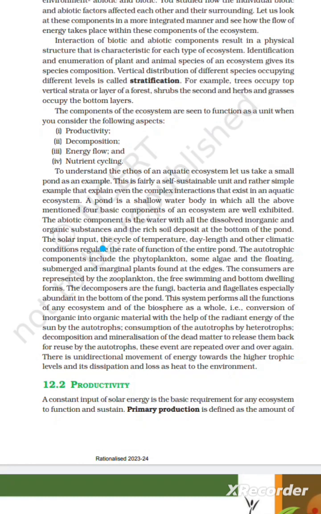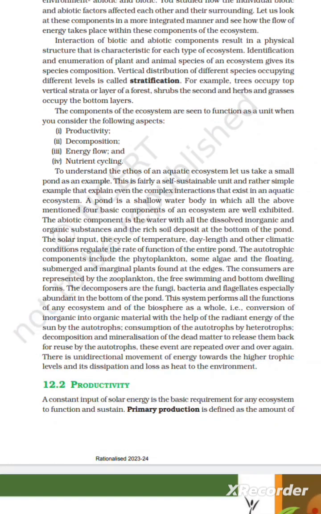The solar input, the cycle of temperature, day length, and other climatic conditions regulate the rate of function of the entire pond. The autotrophic components include the phytoplankton and some algae, and the floating, submerged, and marginal plants found at the edges. The consumers are represented by the zooplankton, the free swimming and the bottom dwelling forms. The decomposers are the fungi, bacteria, and flagellates, especially abundant at the bottom of the pond. This system performs all the functions of an ecosystem and of the biosphere as a whole.